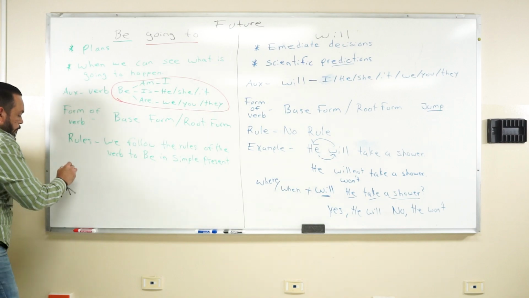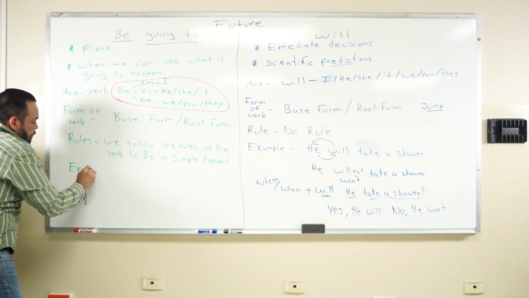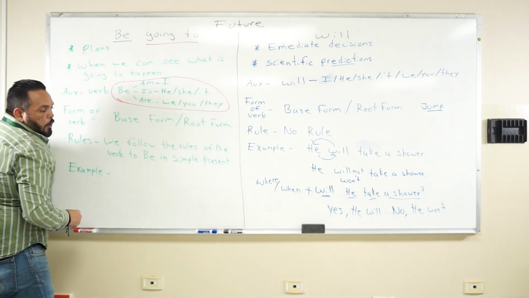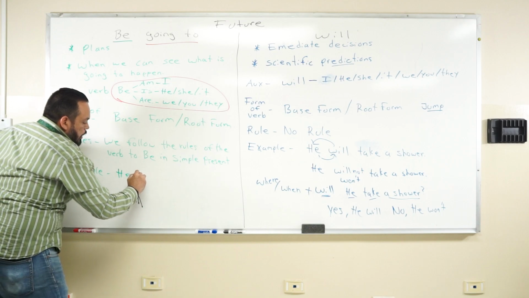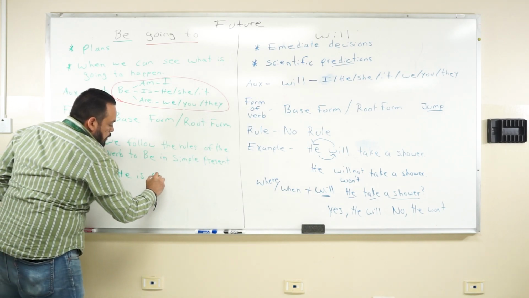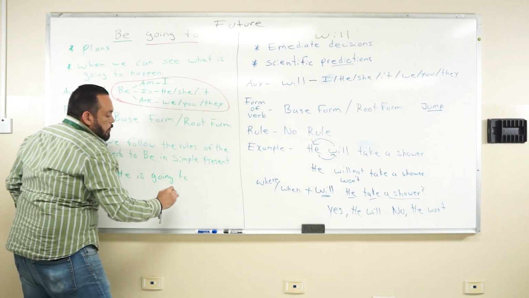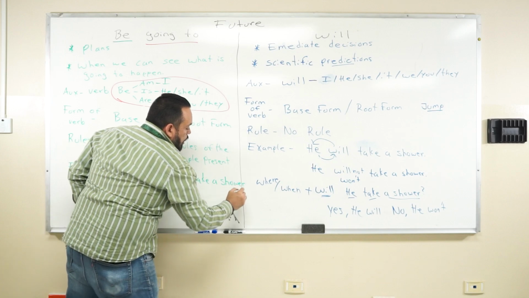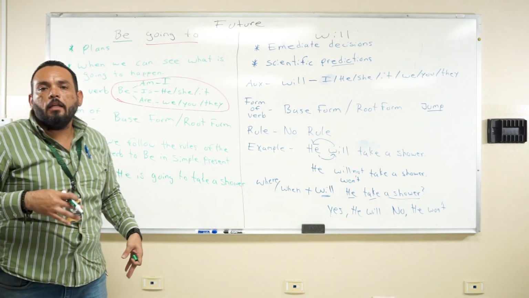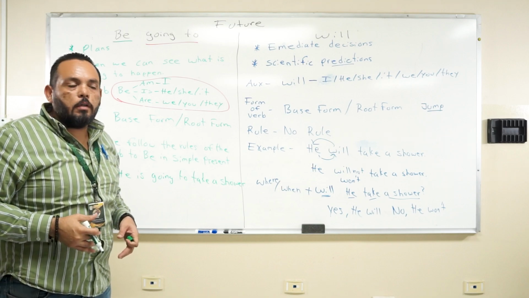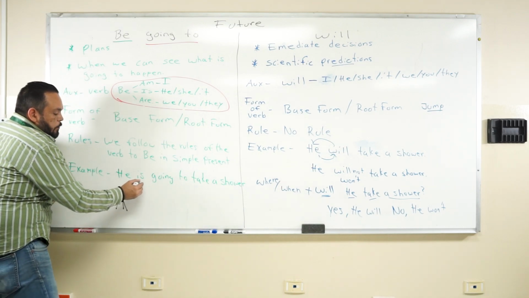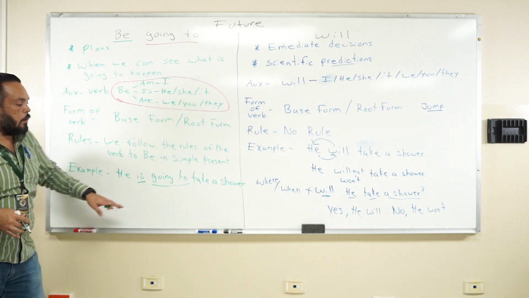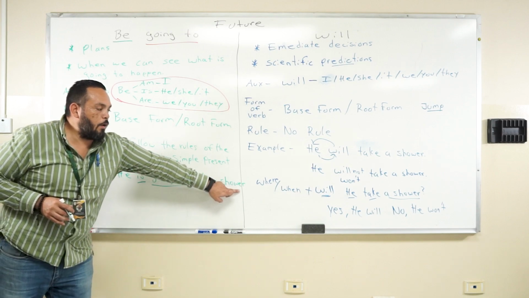Then, example. Let's use the same context: he is going to take a shower. That's my context. I have already planned that later on I will take a shower. So I have my verb to be, that's my auxiliary, I have the future form going to, the verb in base form, and I have the noun.